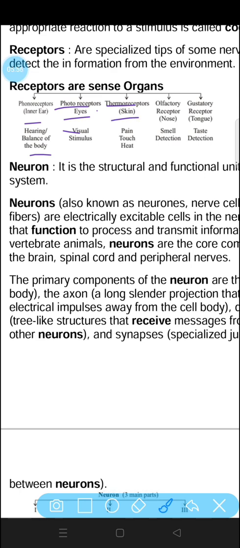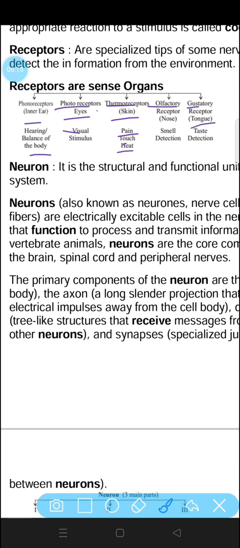The third one is the thermoreceptor. Thermoreceptors are for feeling. We feel it through our skin. Pain, touch, heat, cold, all these are detected by thermoreceptors. After that, olfactory receptors. Olfactory is related to smell. Next is the gustatory receptor. The gustatory receptor is related to the tongue.